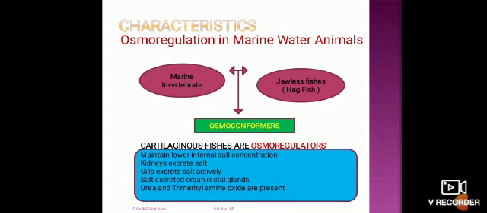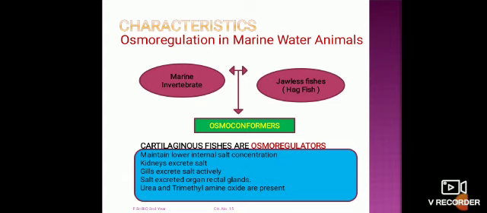They maintain water balance and solute concentration in an isotonic condition. While the cartilaginous fishes are osmoregulators, they maintain lower internal salt concentration.